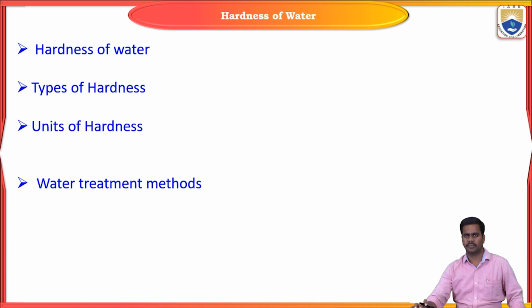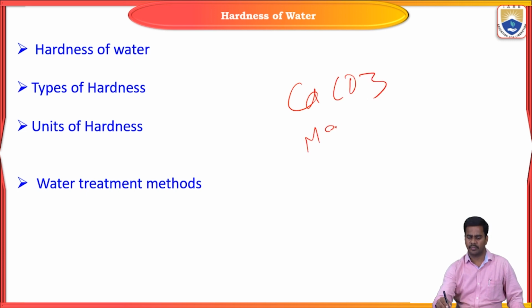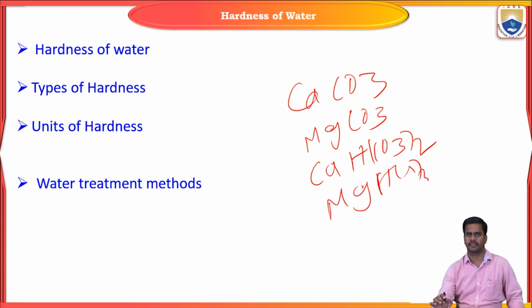The property of water that does not produce lather with soap is known as hardness. Hardness is due to the presence of some salts like calcium carbonate, magnesium carbonate, calcium bicarbonate and magnesium bicarbonate. So these are all carbonates, bicarbonates, sulfates, and nitrates of calcium and magnesium.